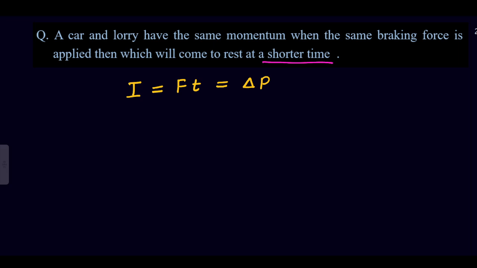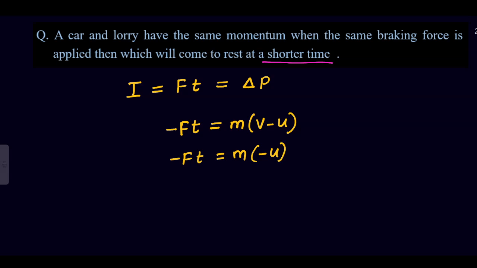Now look at this case. This is a braking force, which means it acts in the opposite direction, so we can say minus F into T. And delta P means M into final velocity minus initial velocity. The final velocity is 0, so that is M into minus U. So this comes to be F into T, which is equal to M into U.